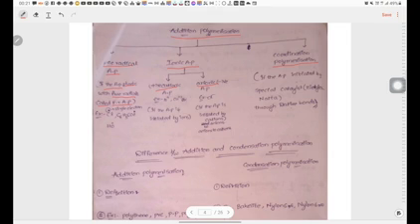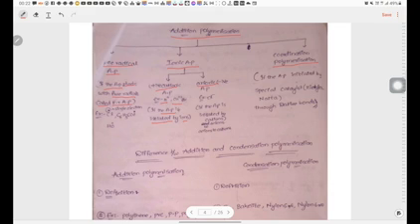Ionic addition polymerization includes cationic and anionic addition polymerization. If the addition polymerization is initiated by cations like H plus, Cu2 plus, etc., then it is called cationic addition polymerization.